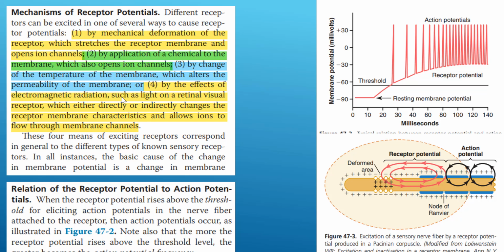And for light, it's a bit complicated, but I will explain it for you in future questions: how light can break down rhodopsin, and this will start a cycle of ion movement in the receptor.